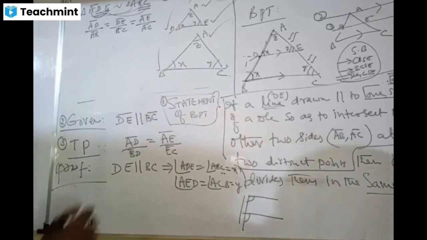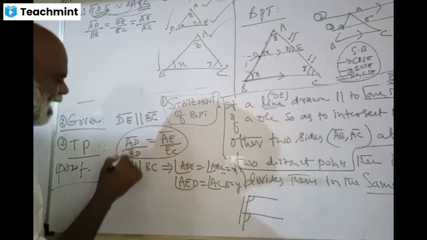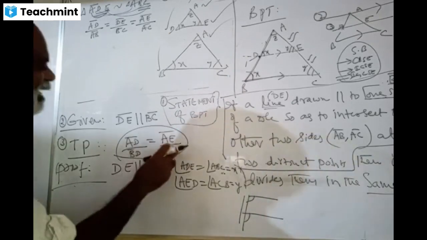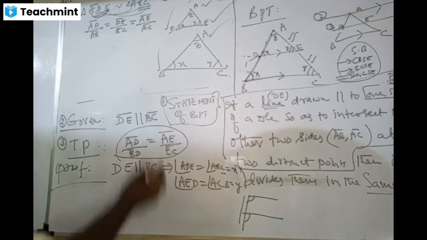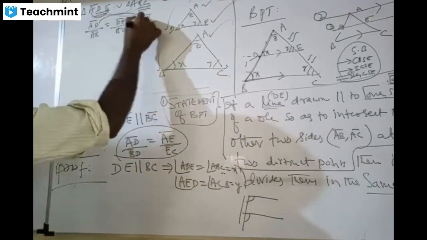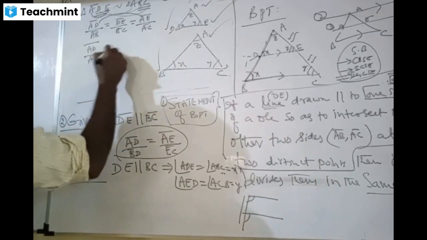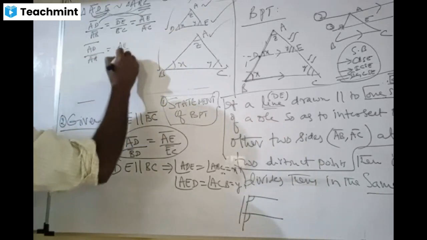Now, what you need to prove here, please try to understand this. AD by BD, and AE by EC. We don't want any BC. Therefore, take these two, dears. AD by AB is equal to AE by AC.